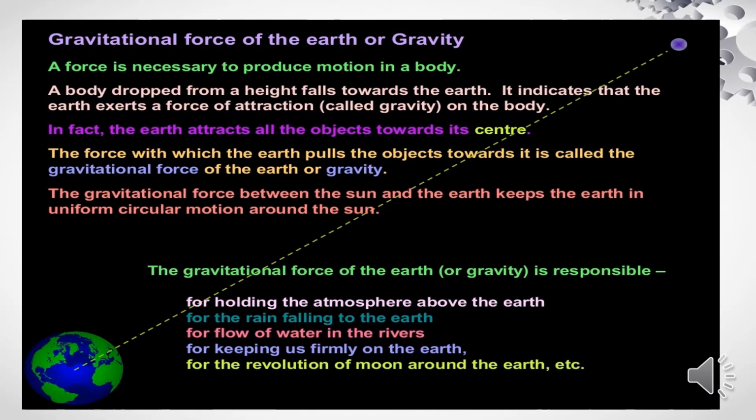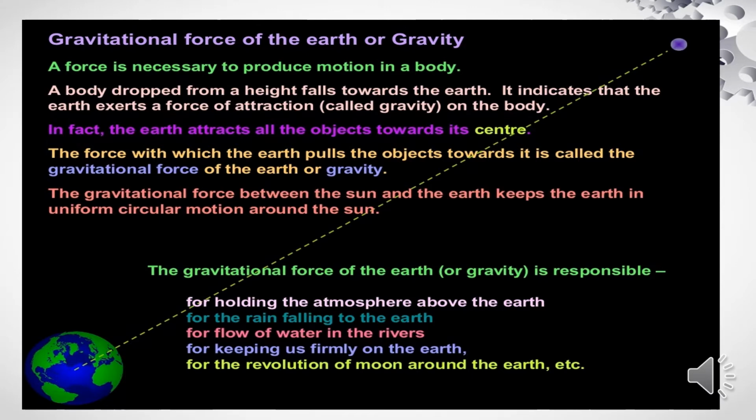Gravitational force of the earth or gravity. A force is necessary to produce motion in a body. A body dropped from a height falls towards the earth. It indicates that the earth exerts a force of attraction on the body. In fact, the earth attracts all objects towards its center. The force with which the earth pulls the object towards it is called the gravitational force of the earth or